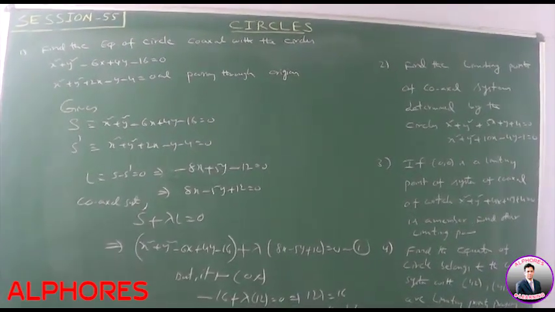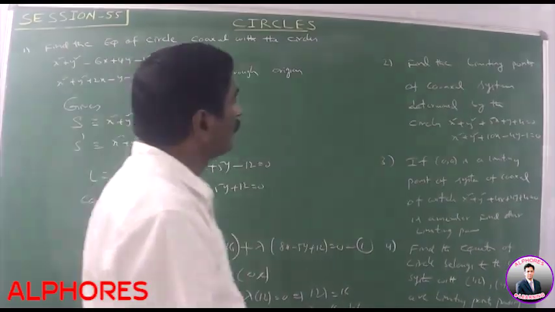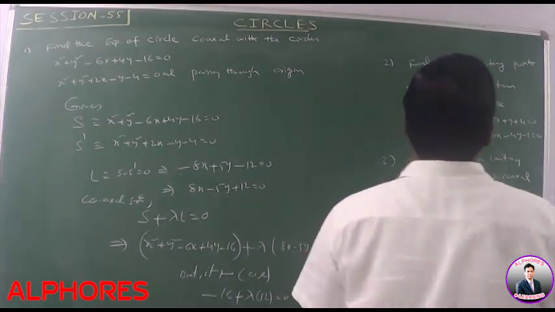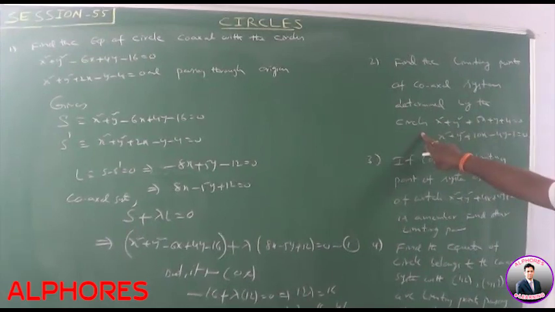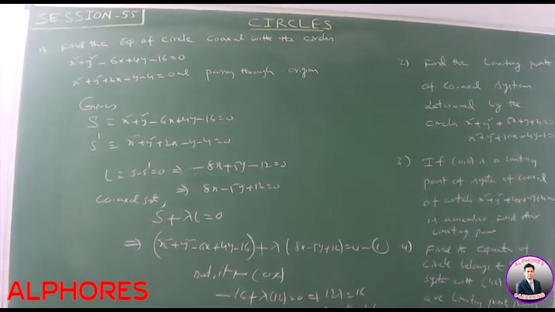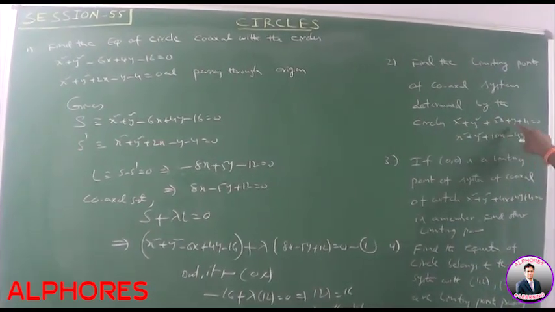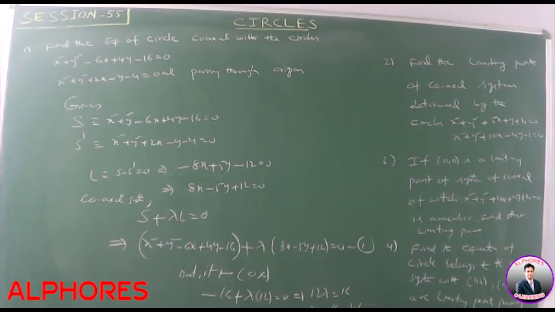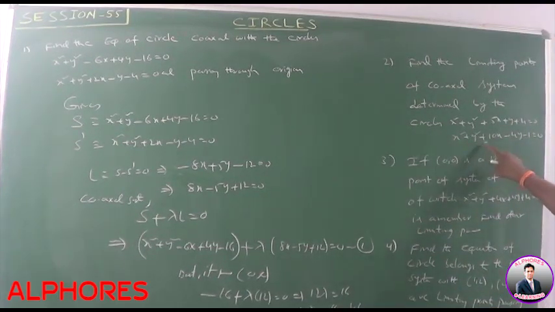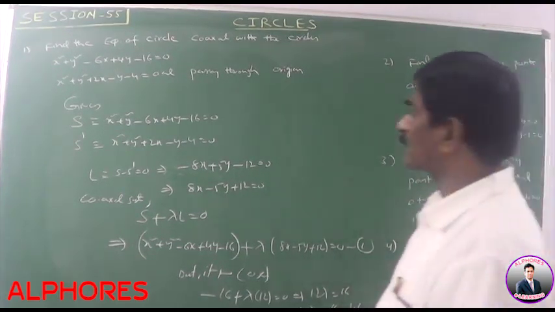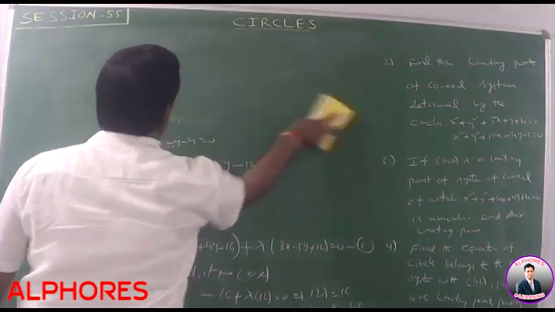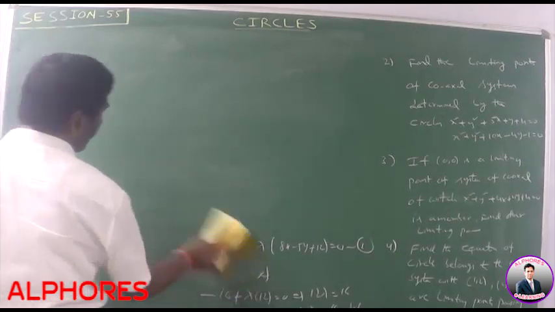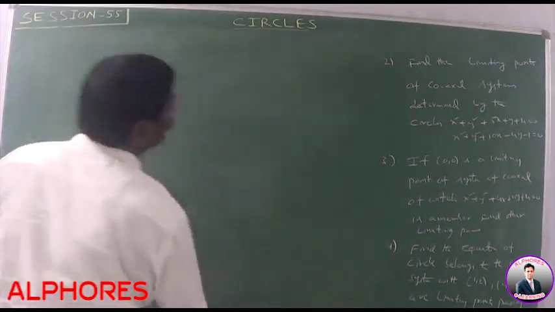Next, second one. Find the limiting points of the coaxial system determined by the circles x square plus y square plus 5x plus y plus 4 is equal to 0, x square plus y square plus 10x minus 4y minus 1 is equal to 0.